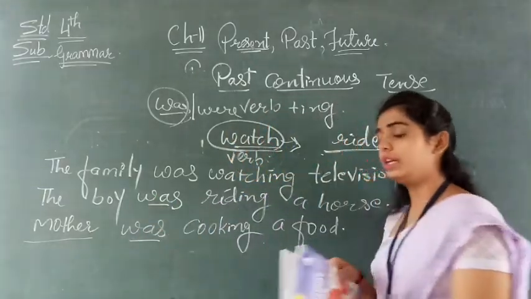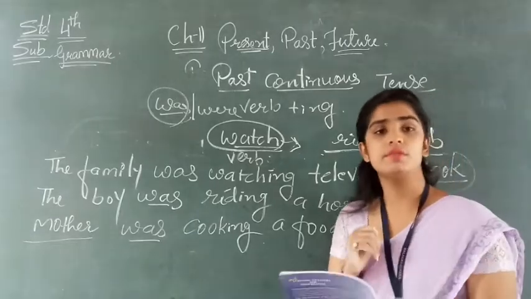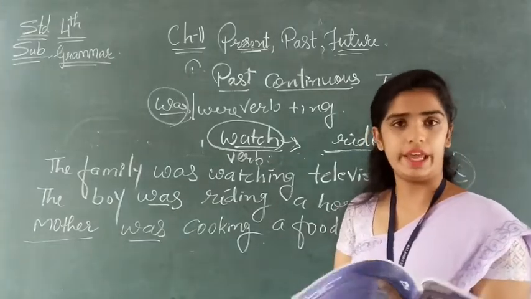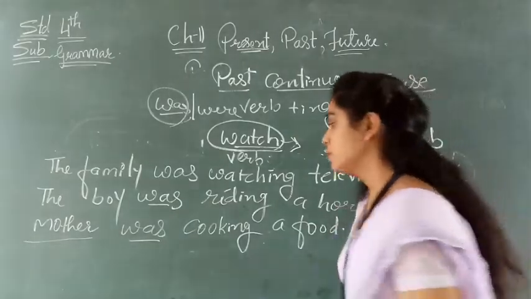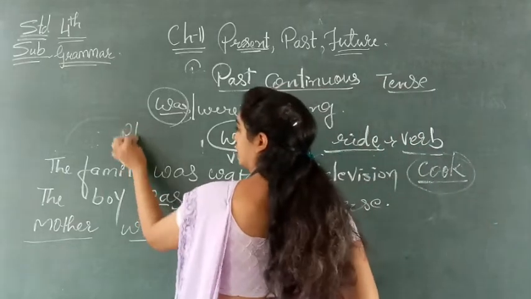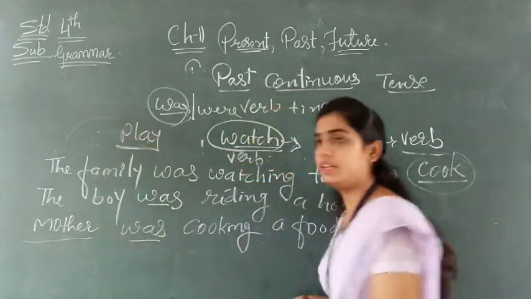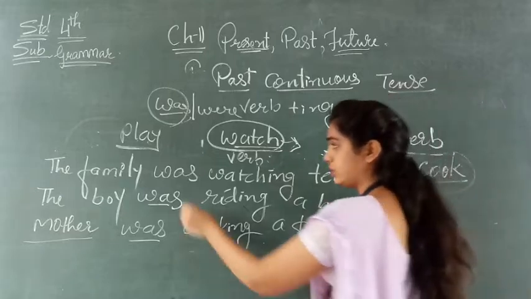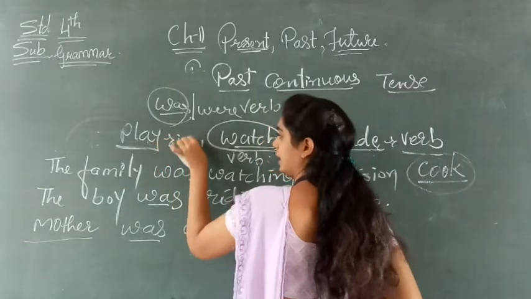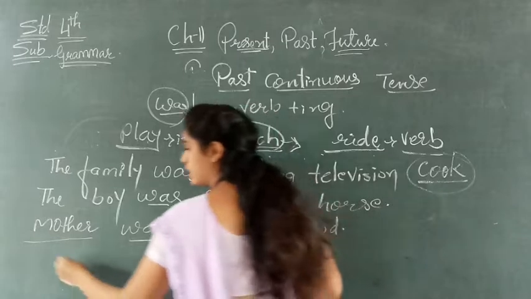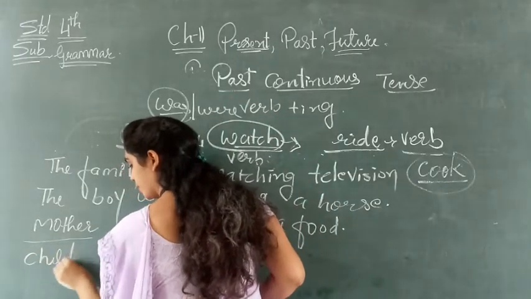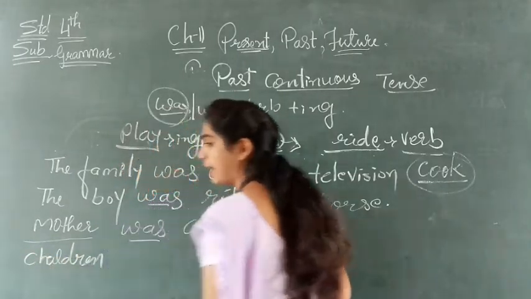For example, अगर यहाँ पे हमको एक पिक्चर दिया होता जिसमें children were playing and there were so many children, right? So play. वो लोग खेल रहे थे, तो that is also one action. It is an action. So verb plus ing. Understood? तो यहाँ पे क्या होता है? Children. How we will make sentence?